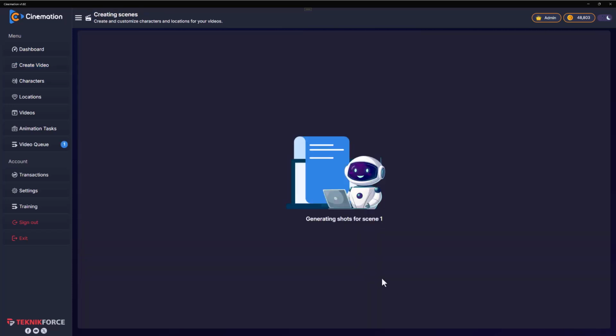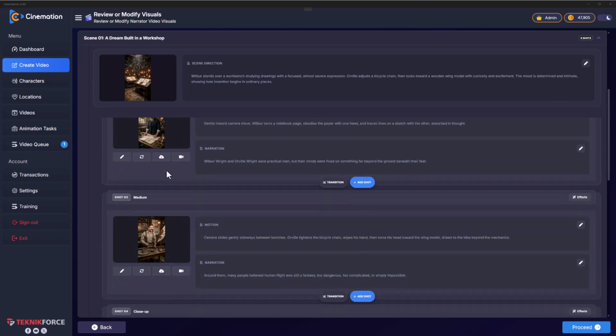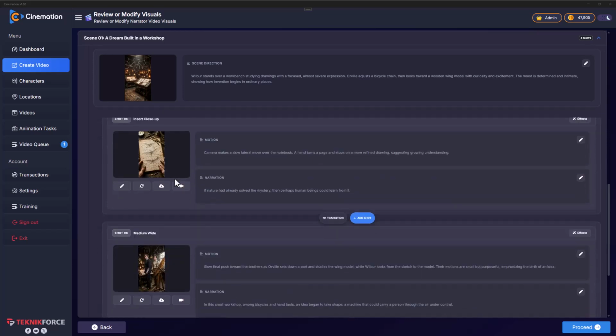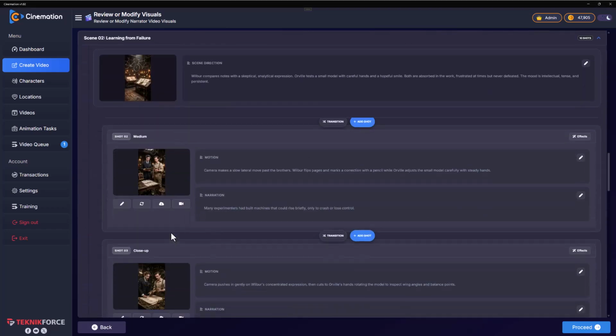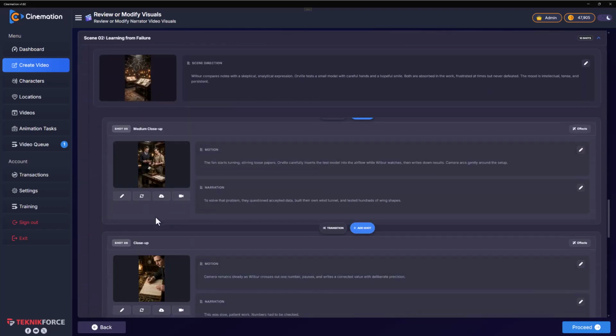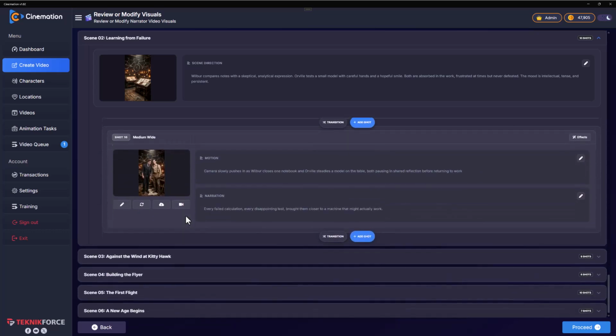Next, click on continue, and just like last time, and just like in the dialogue video, Cinemation is going to prepare the storyboard. Alright, so the image generation took a few seconds, and we have it. All the images are done. You can see the Wright brothers are standing together, looking at the plans. So all the images are clear to you, and if you want, you can change things. Of course, you can. And again, this is a demo. I don't want to spend a lot of time changing, but doing a quick scan is always advisable.